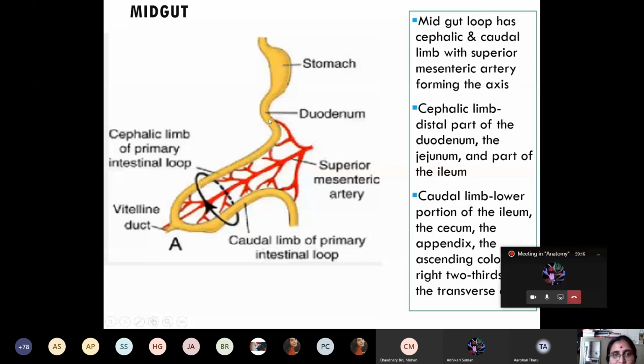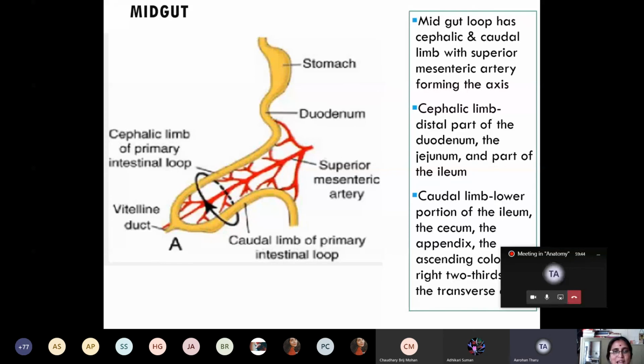So the cephalic limb gives rise to the distal part of the duodenum, jejunum and ileum, and the caudal limb of the midgut gives rise to the remaining part of the large intestine, that is cecum, appendix, ascending colon, and the right two-thirds of the transverse colon. Confident? Yes, ma'am.